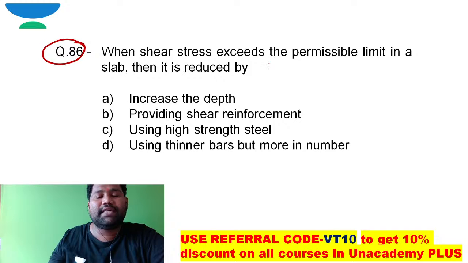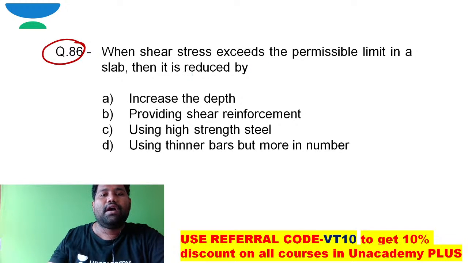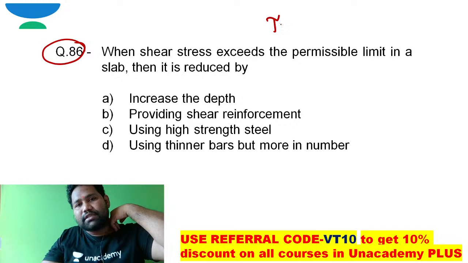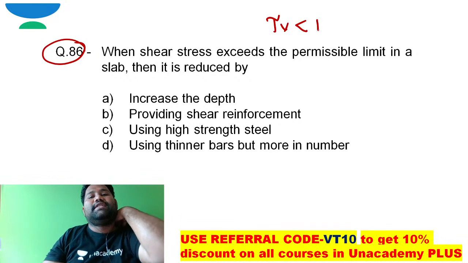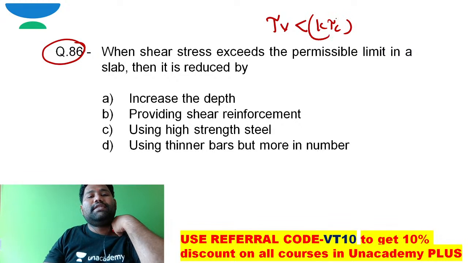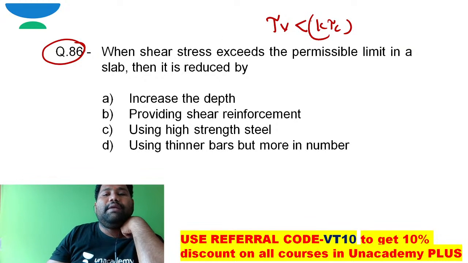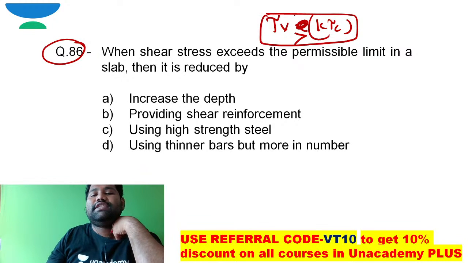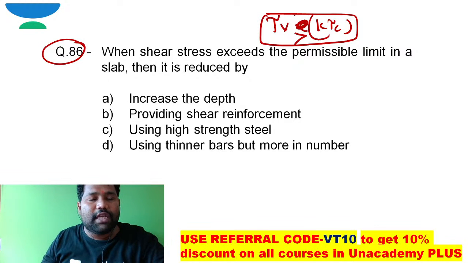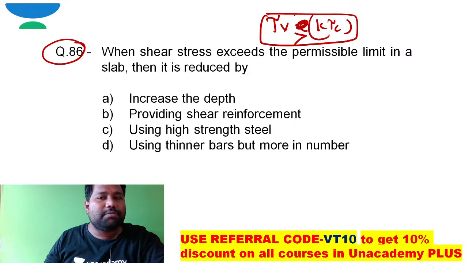When the shear stress exceeds the permissible limit in the slab, that is, when the developing shear stress tau v is more than k times tau c, then, as generally in the case of beams, the shear reinforcement is to be provided.